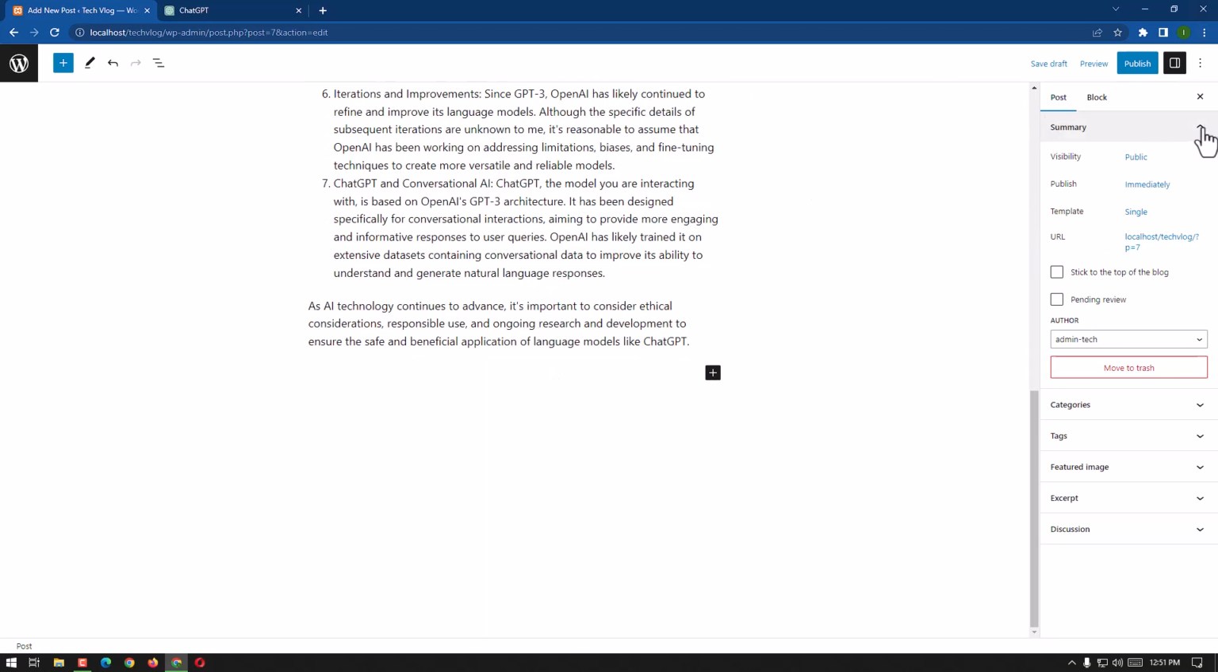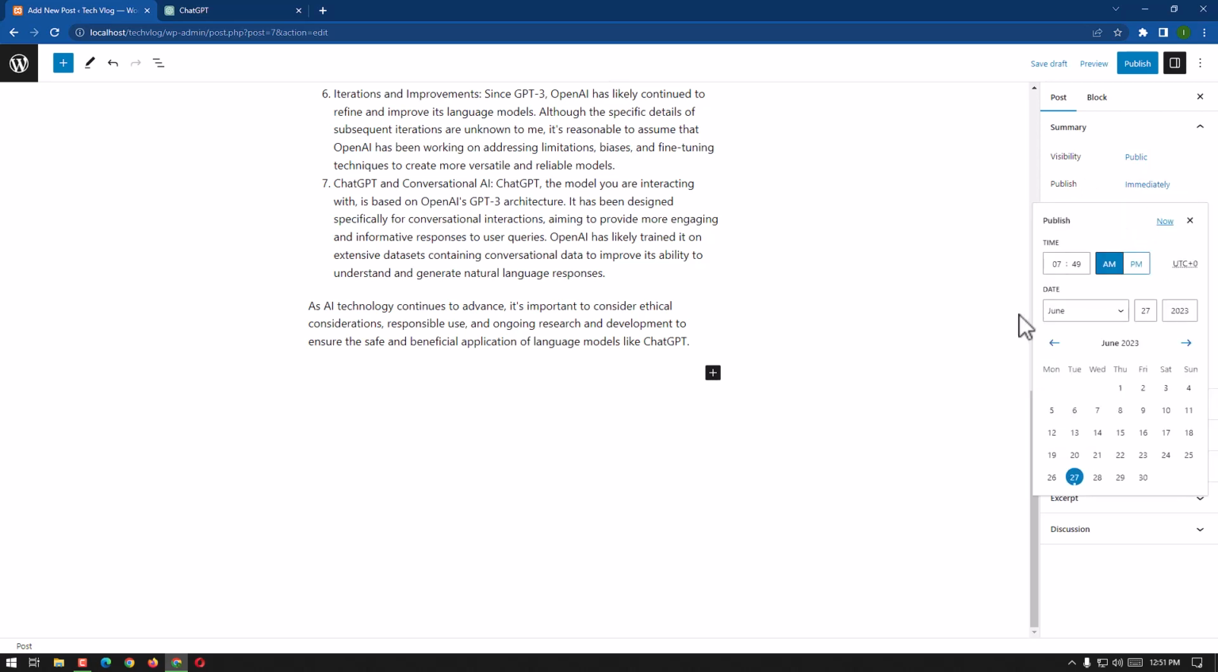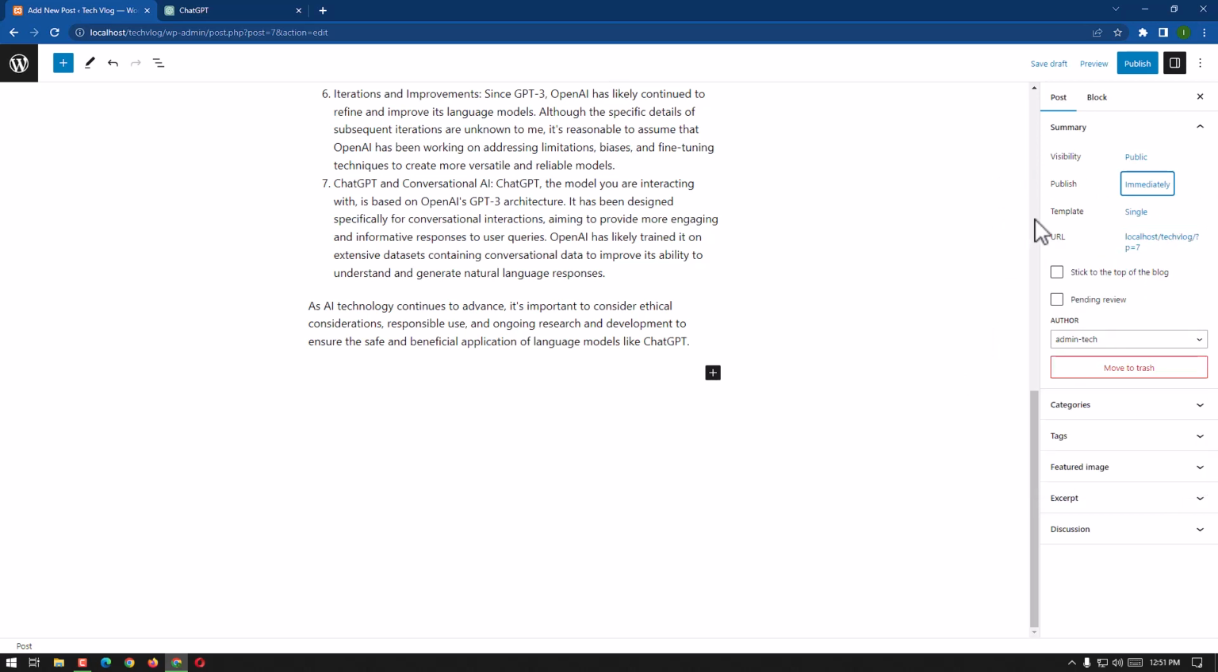Here is the post and its summary. Visibility, public can see it. Publish immediately, and you can schedule it however you want. From which time, on which date, which year, you can choose that from here, but right now I'm not gonna do that. Template is single and URL is localhost/tech vlog/?p=7. Stick to the top of the blog, pending review, and author is admin. We can move it to trash. We can choose the category.